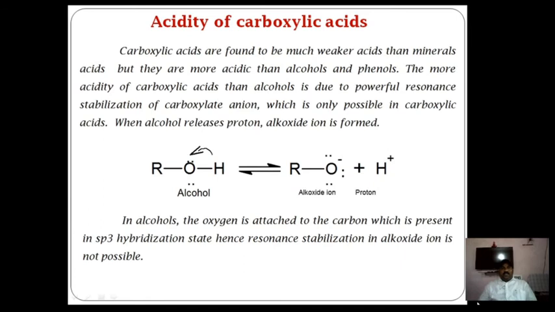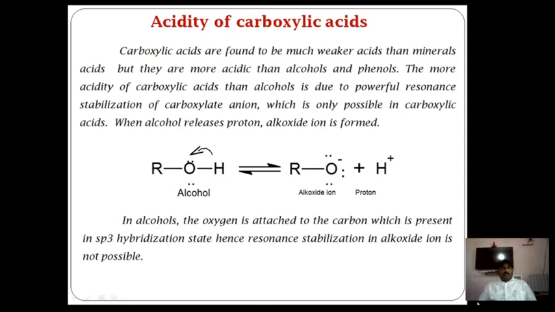The greater acidity of carboxylic acid than alcohol is due to the powerful resonance stabilization of the carboxylate anion, which we discussed in the previous part on structure and reactivity, and which is possible only in carboxylic acid.